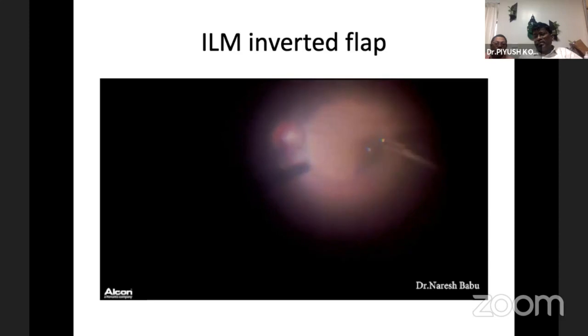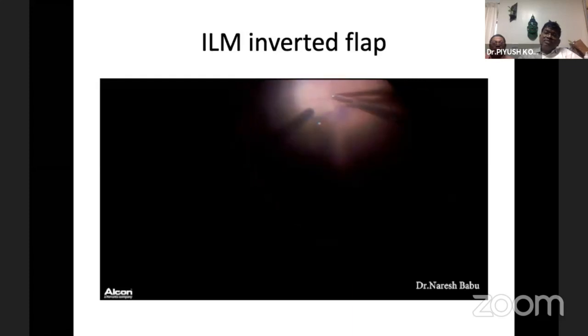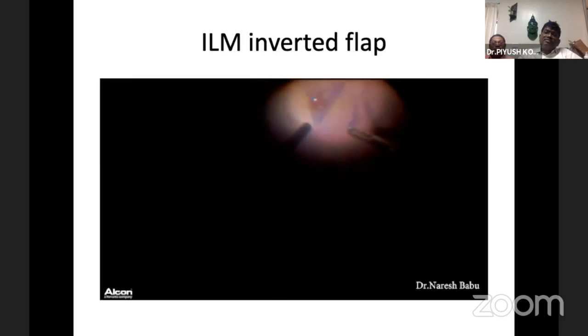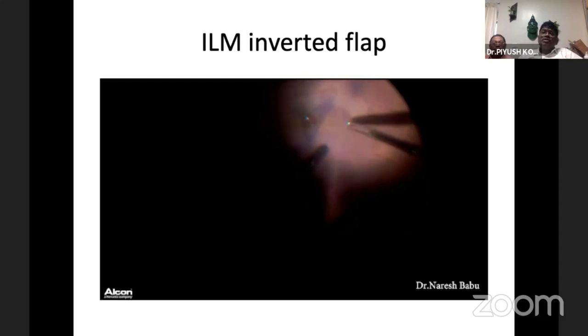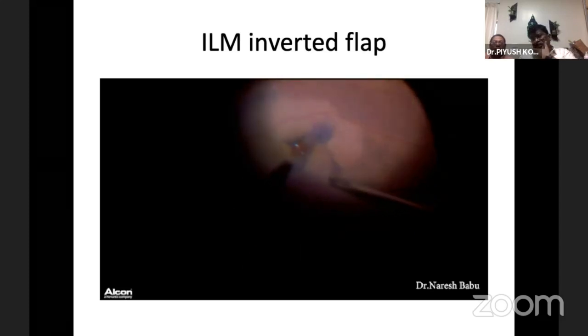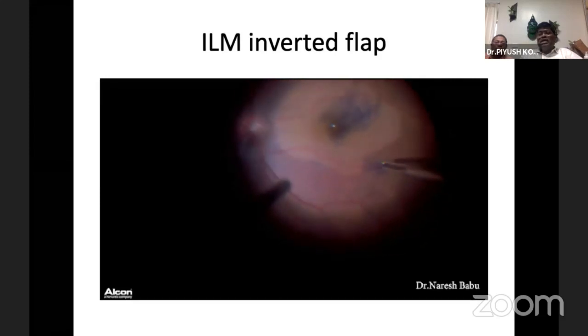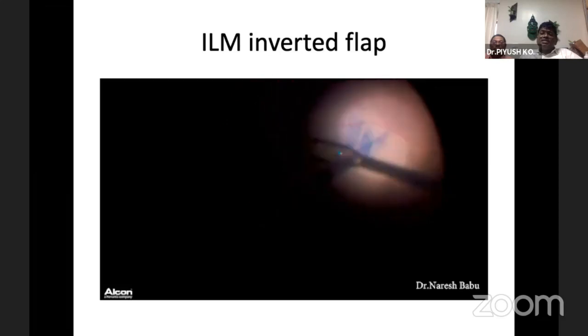Usually the ILM plug should be at least 2.5 times bigger than the size of the hole, after removing the 360-degree ILM. The most important thing is that when we have such good magnification and such good depth perception, very rarely will you be touching the retina.